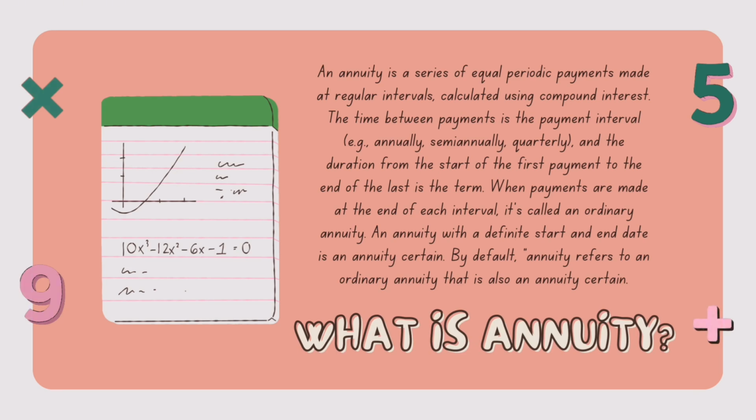Now I will be explaining shortly about what an annuity is. An annuity is a series of equal periodic payments made at regular intervals, calculated using compound interest, and the time between payments is the payment interval. For example, annually, semi-annually, and quarterly. The duration from the start of the first payment to the end of the last is the term. By default, annuity refers to an ordinary annuity that is also an annuity certain.